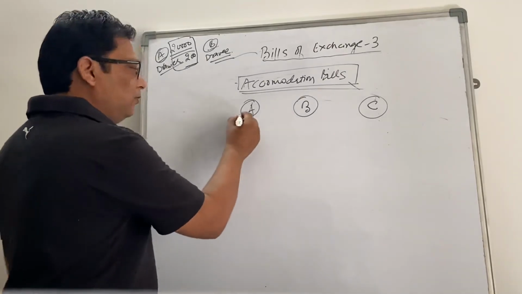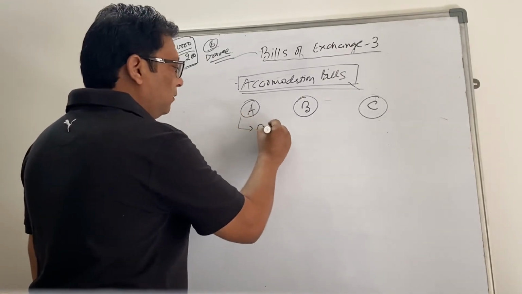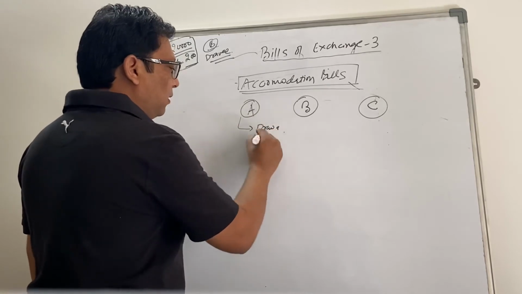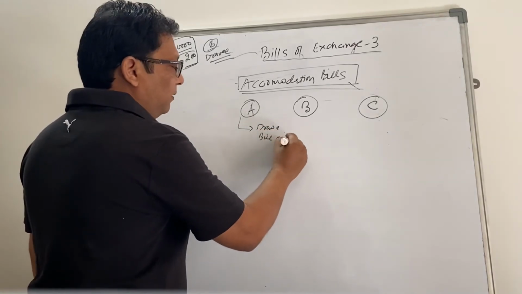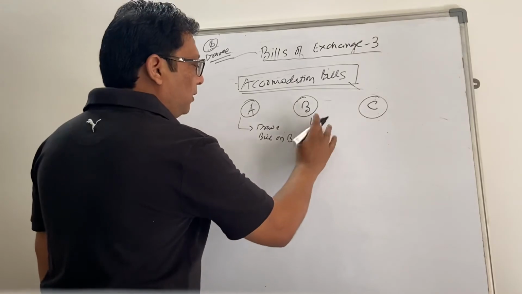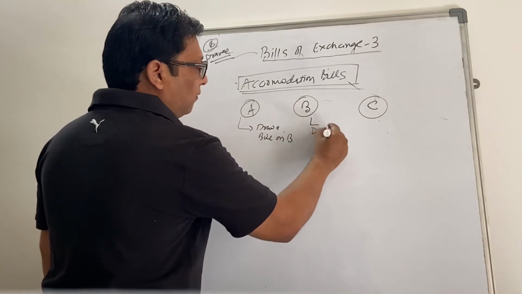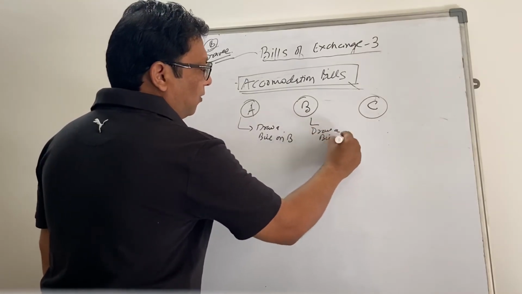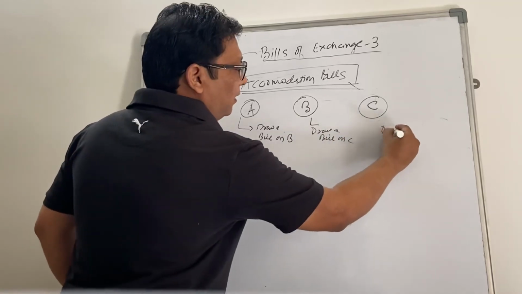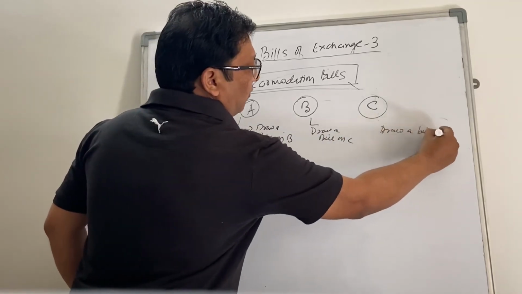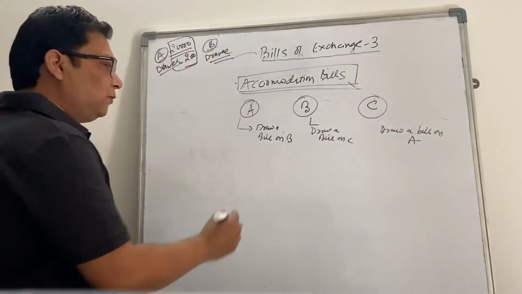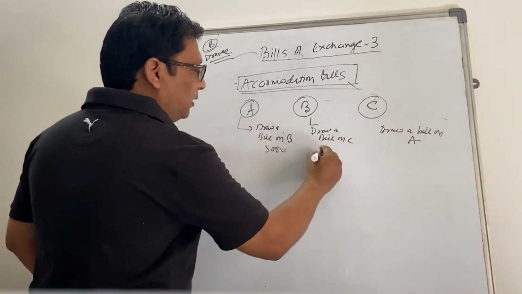A will draw a bill on B, B will draw a bill on C, and C will draw a bill on A. Supposedly it is 5,000 each.